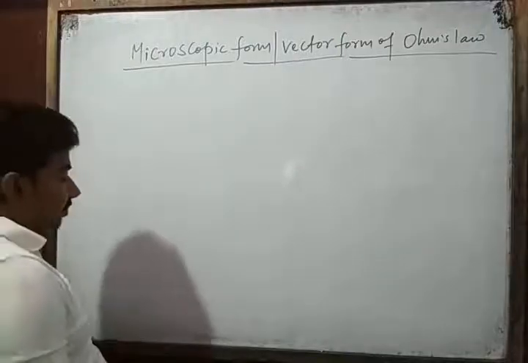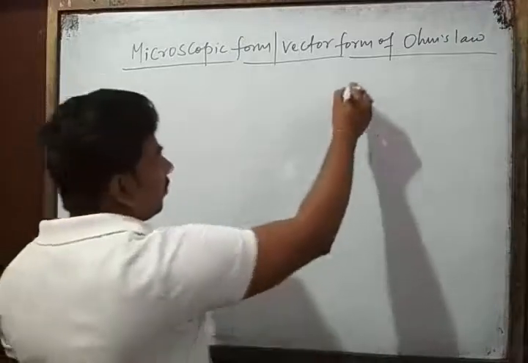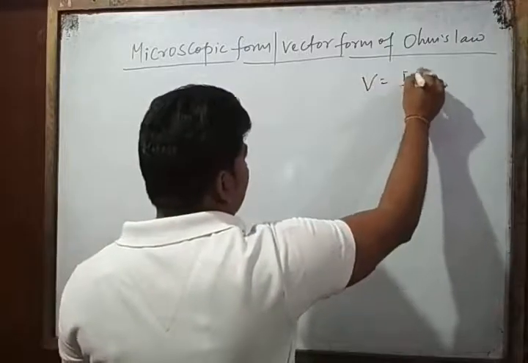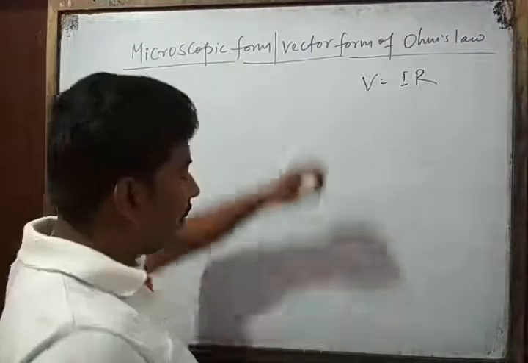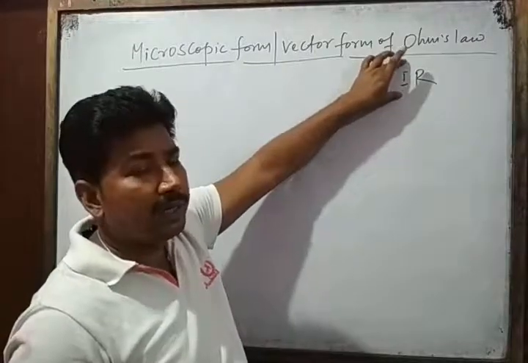We know that according to Ohm's law, V is equal to IR. V means voltage, I means current.